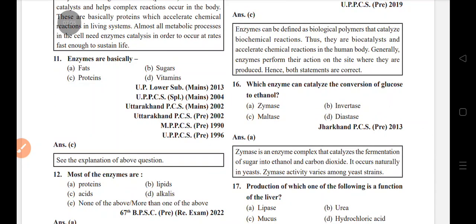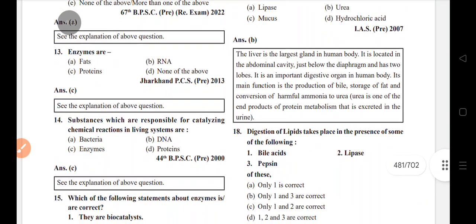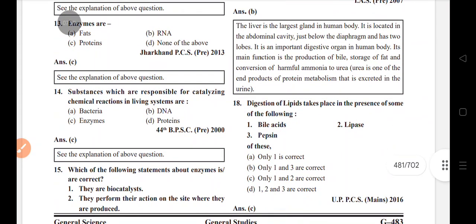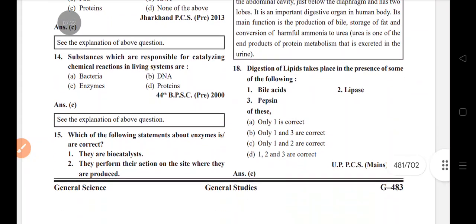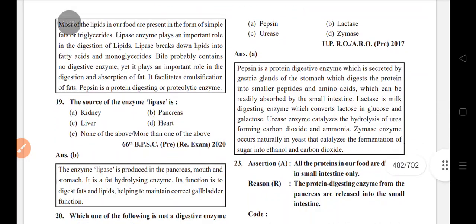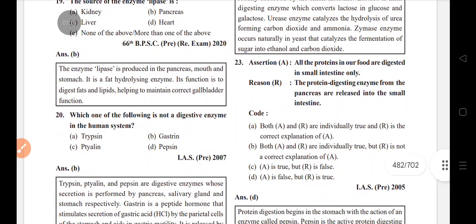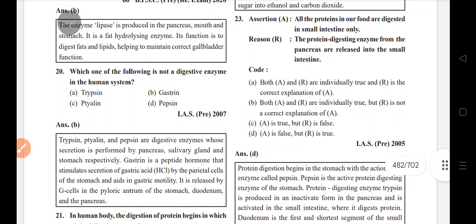Which enzyme can catalyze the conversion of glucose to ethanol? Zymes. Production of which of the following is a function of liver? Urea. Digestion of lipid take place in the presence of some bile acid or lipase. The source of enzyme lipase is pancreas. Which of the following is not digestive enzyme in human system? Gastrin. Trypsin, ptyalin और पेप्सिन डाइजेस्टिव एंजाइम है. गैस्ट्रिन पेप्टाइड हार्मोन है स्टिमुलेटिंग सिक्रेशन ऑफ गैस्ट्रिक एसिड.